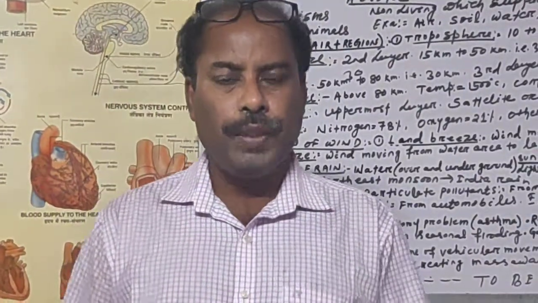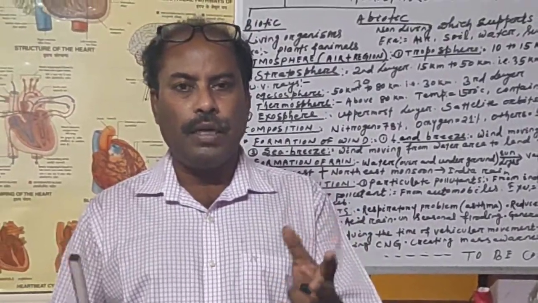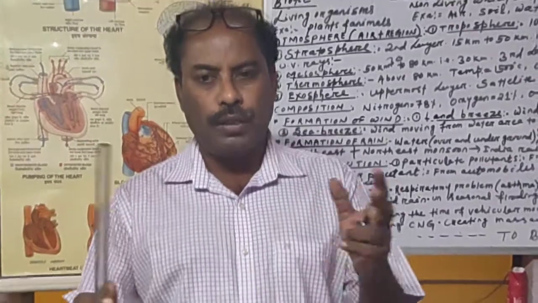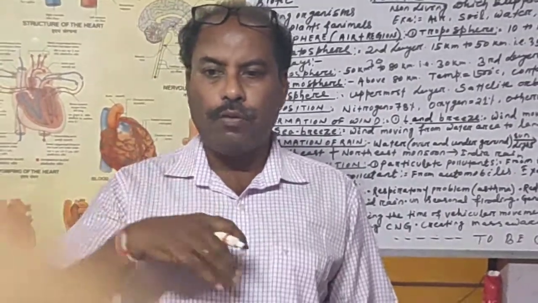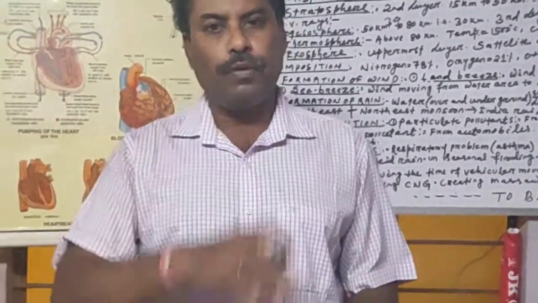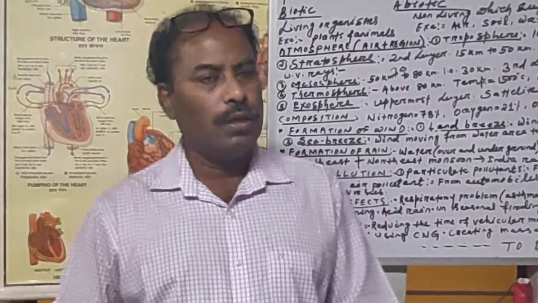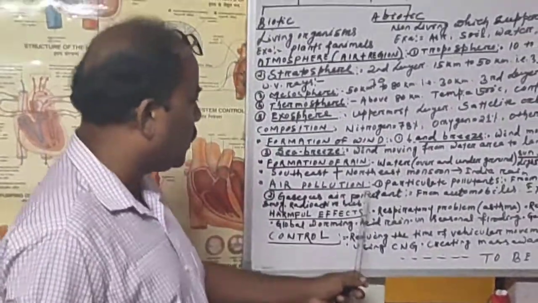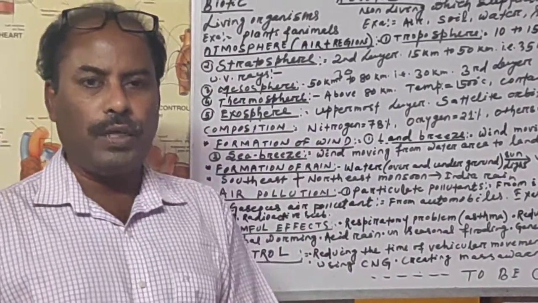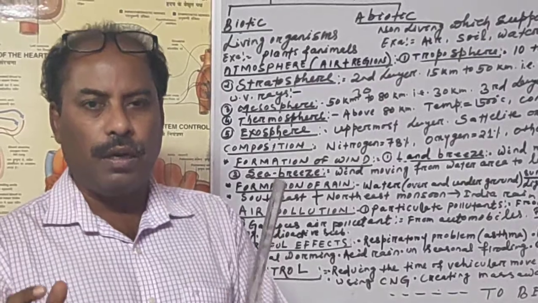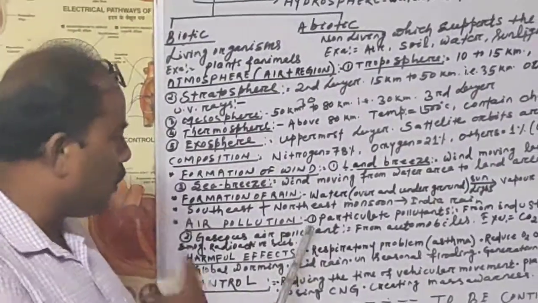The presence of undesirable, life threatening materials in the atmosphere, in the air, is known as air pollution. Pollutant is what is not required by us, rather it causes problems to us, and the presence of pollutant causes pollution. So air pollution means the presence of undesirable, harmful pollutants in our atmosphere, in our air. Now this pollution is of two types.